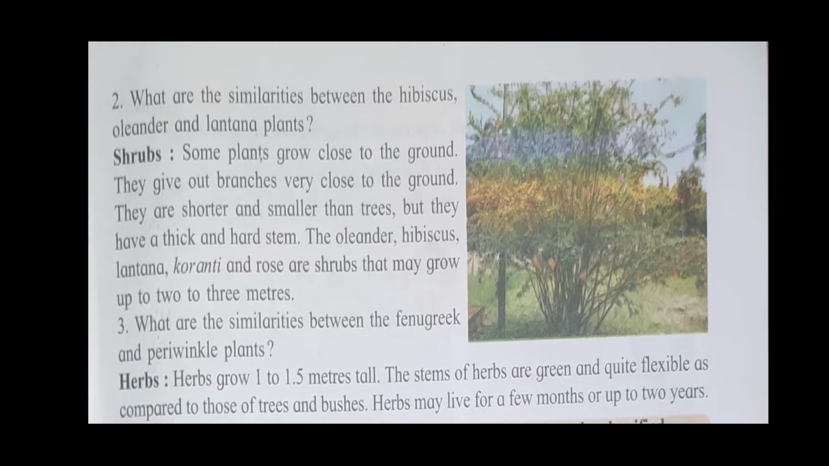Classification of plants on the basis of height: first trees, second shrubs, and third herbs. Herbs grow 1 to 1.5 meters tall. The stems of herbs are green and quite flexible as compared to those of trees and shrubs. Herbs may live for a few months or up to 2 years.